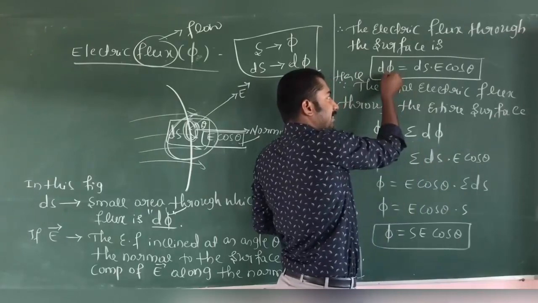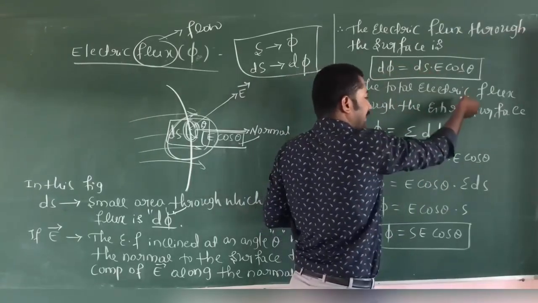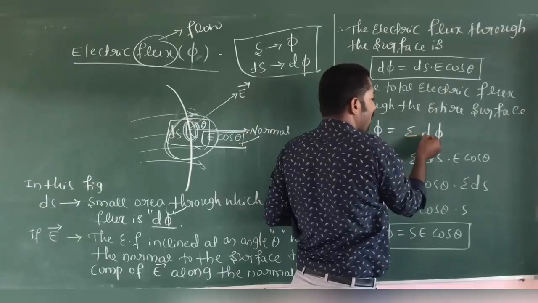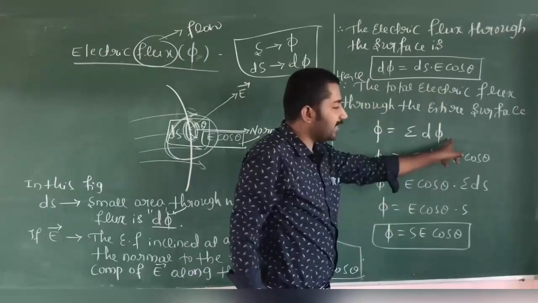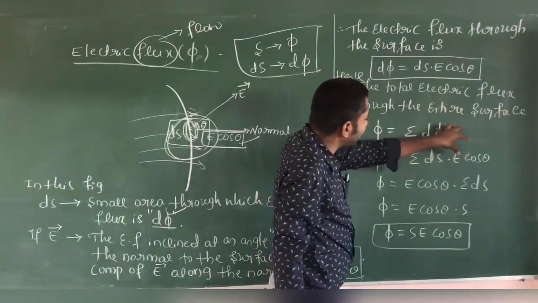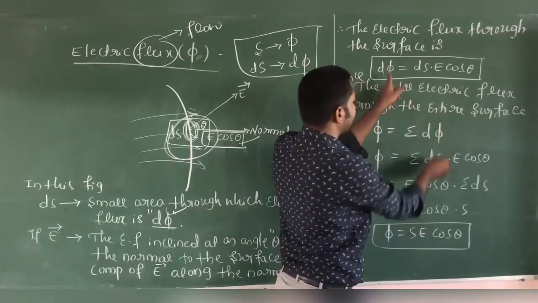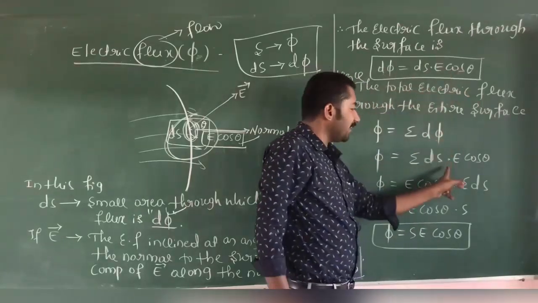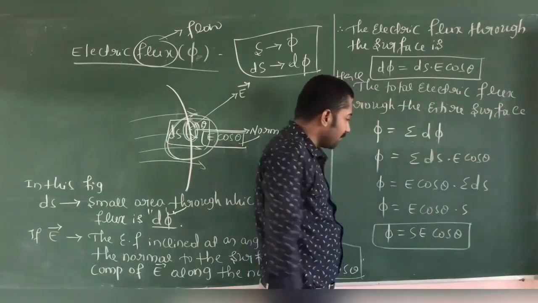Here d phi is the electric flux due to the surface ds, and the total electric flux is the sum of all d phi through the entire surface. Since d phi is equal to ds into E cos theta, phi is the sum of ds into E cos theta.